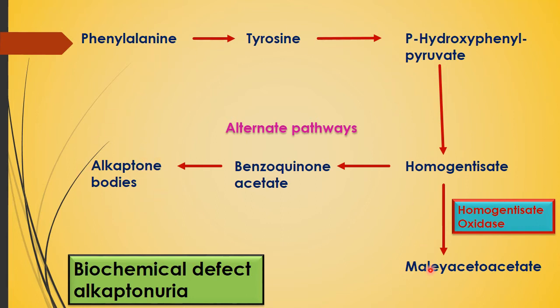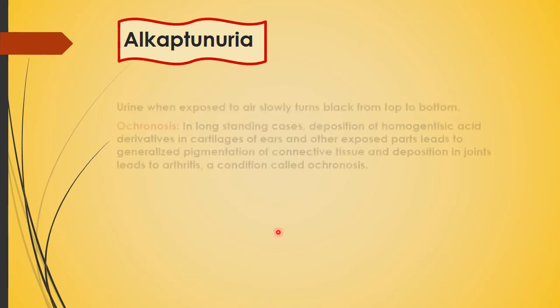So this is the normal pathway, but due to defect in this enzyme, it alternates its pathway from this to this. So it synthesizes benzoquinone acetate and alkaptone bodies. So these alkaptone bodies are increased, and homogentisate is increased in the deficiency of this enzyme, and the condition is known as alkaptonuria. That's why alkaptone bodies are present.